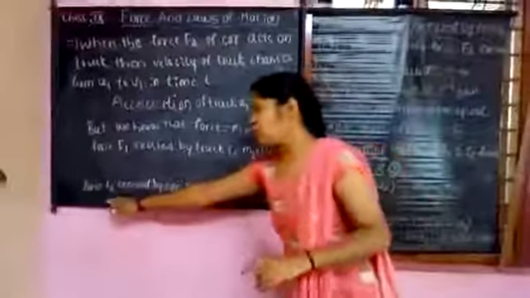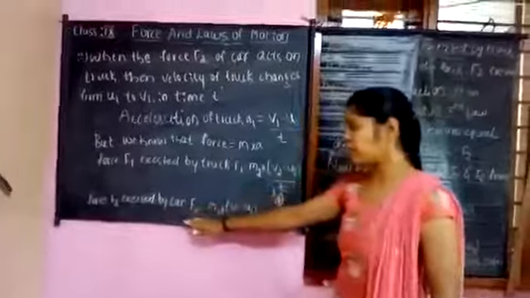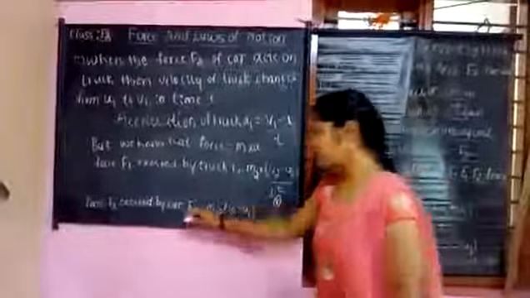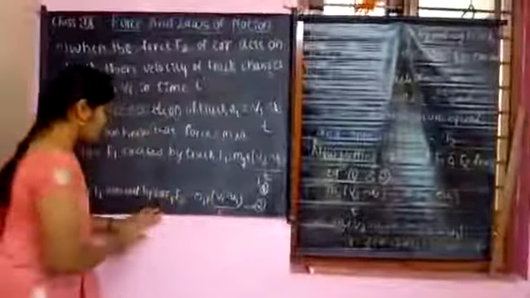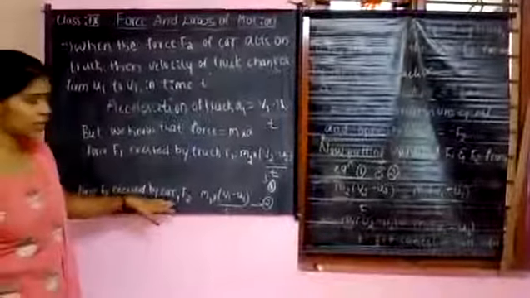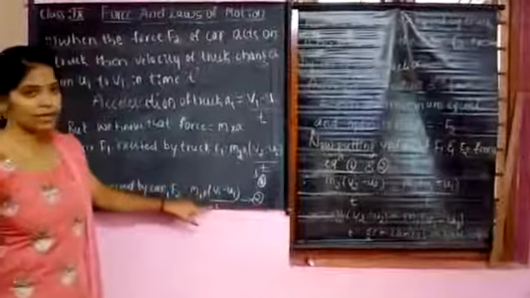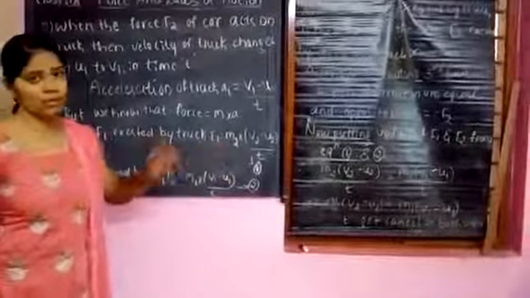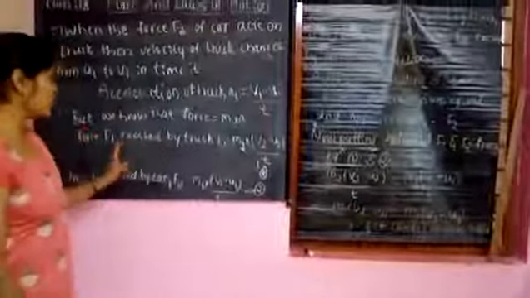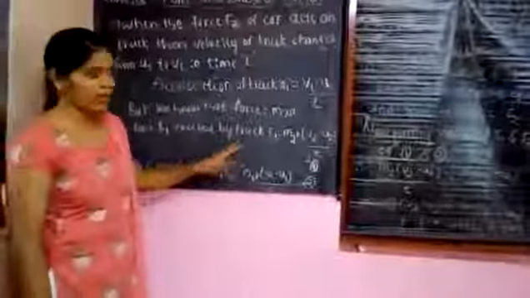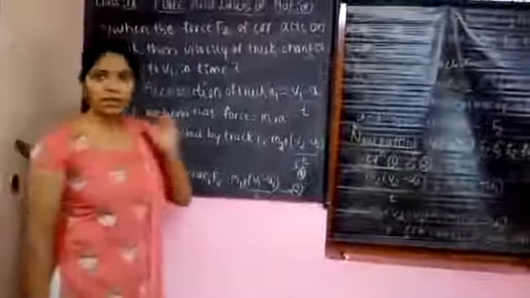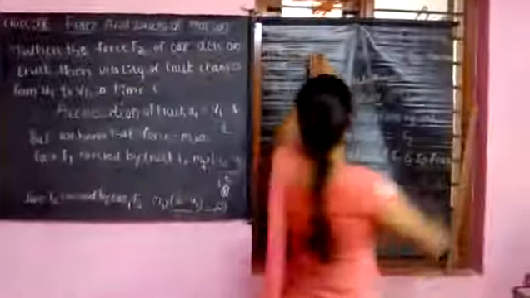Then the force F2 exerted by the car is equal to m1 into v1 minus u1 divided by t. This is equation number 2. You got it? This is F1 exerted by the truck and F2 exerted by the car. So now the force F1 exerted by the truck is the action.